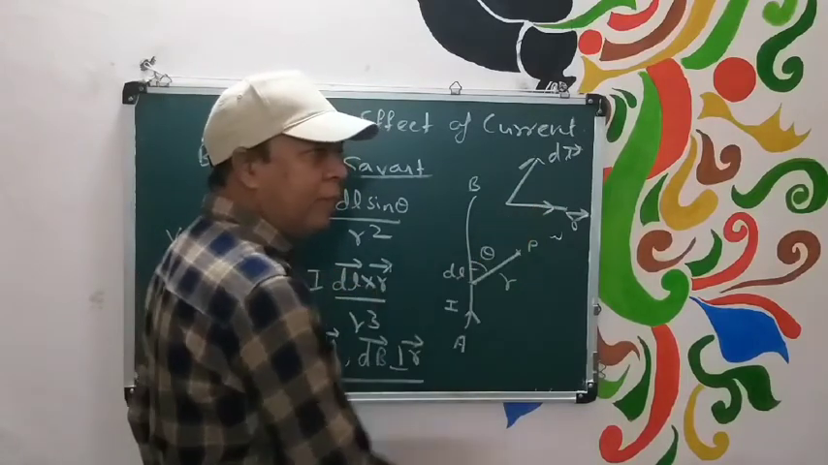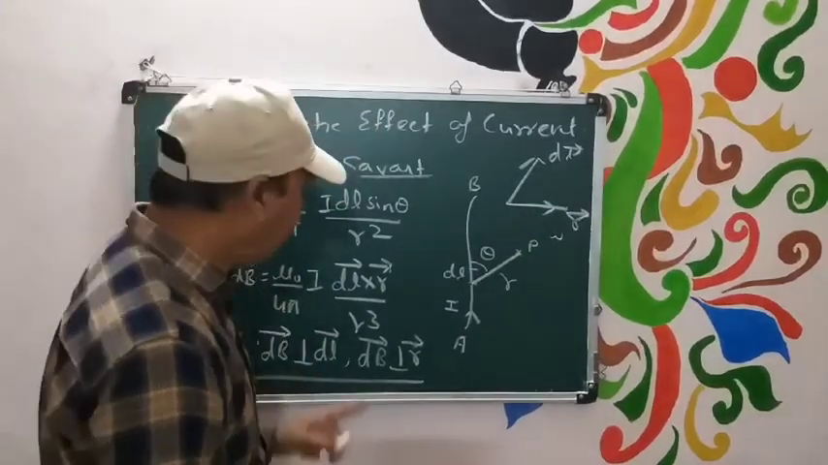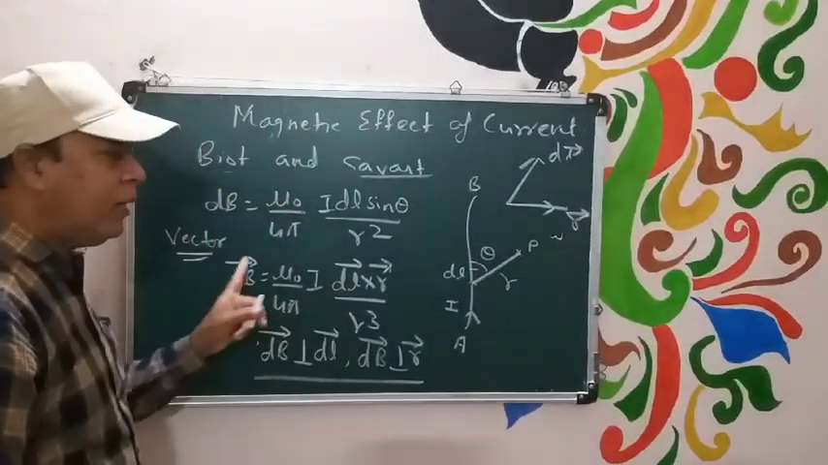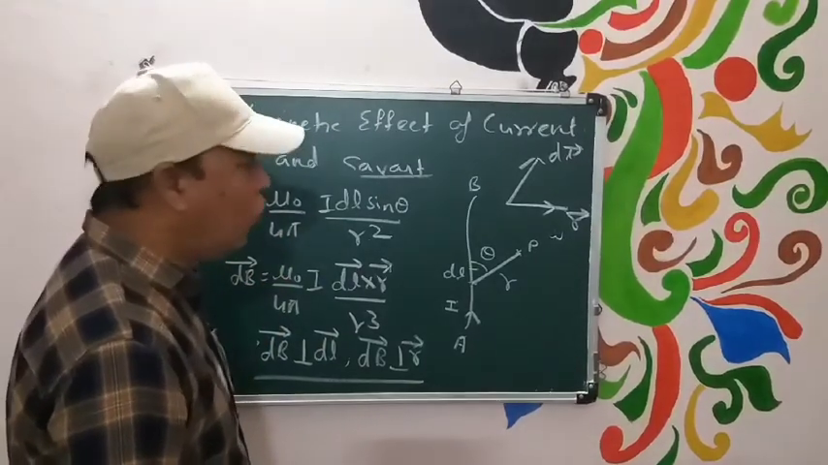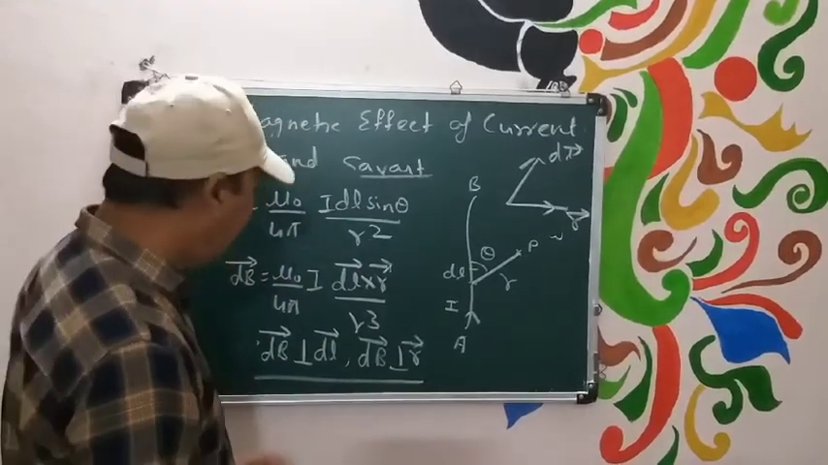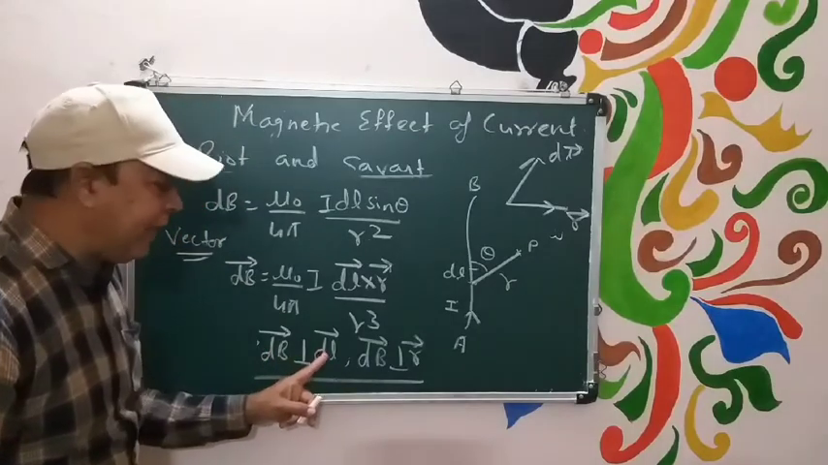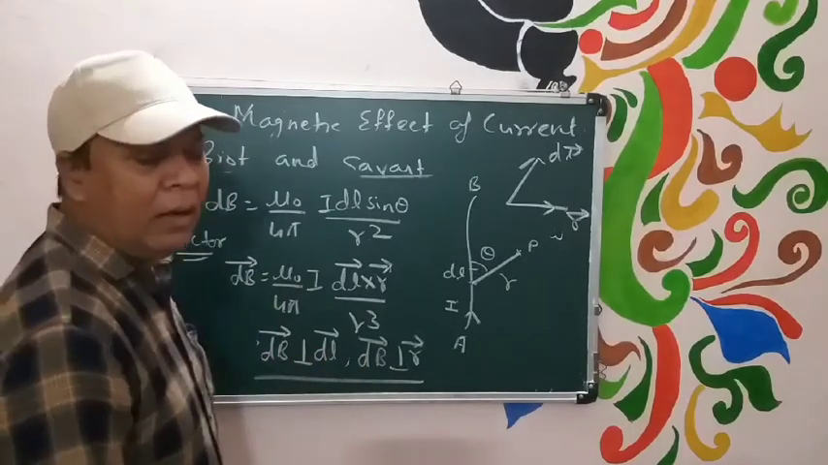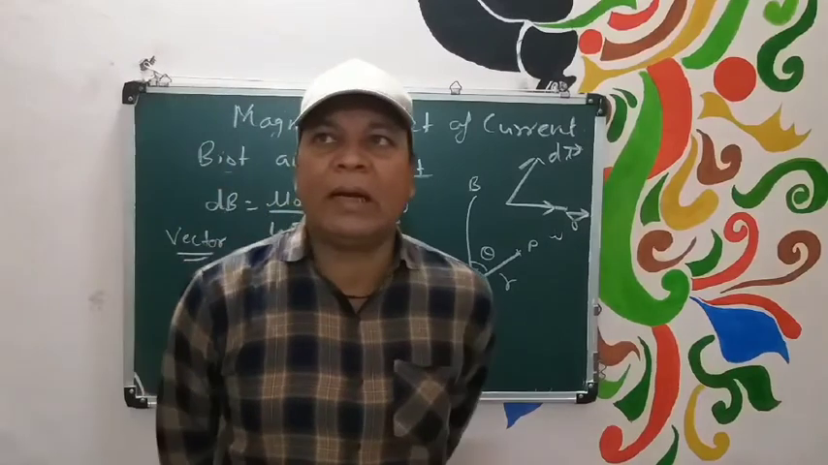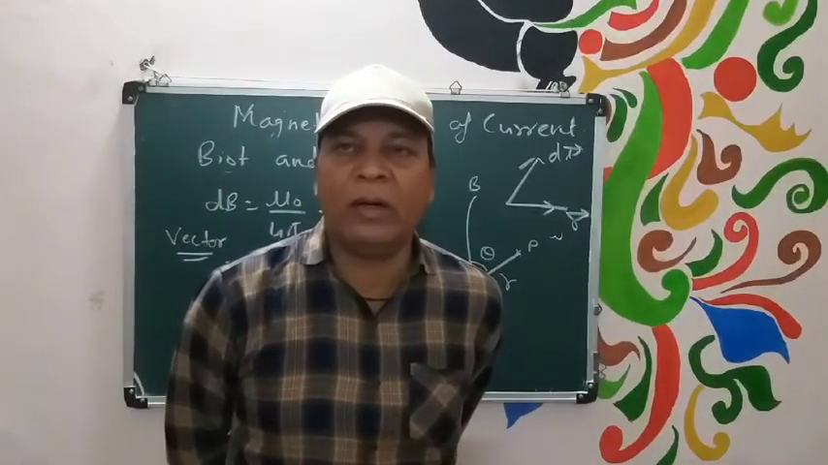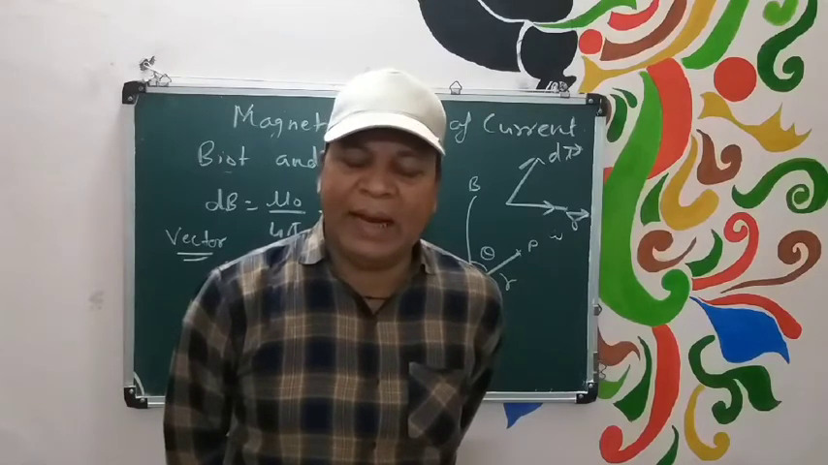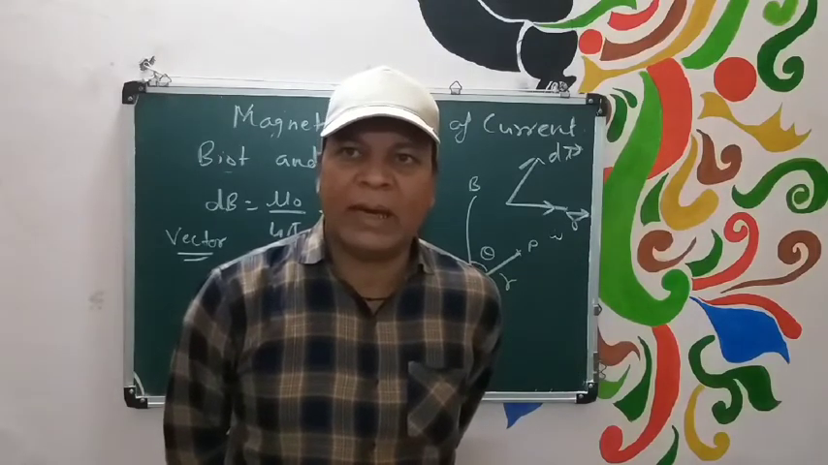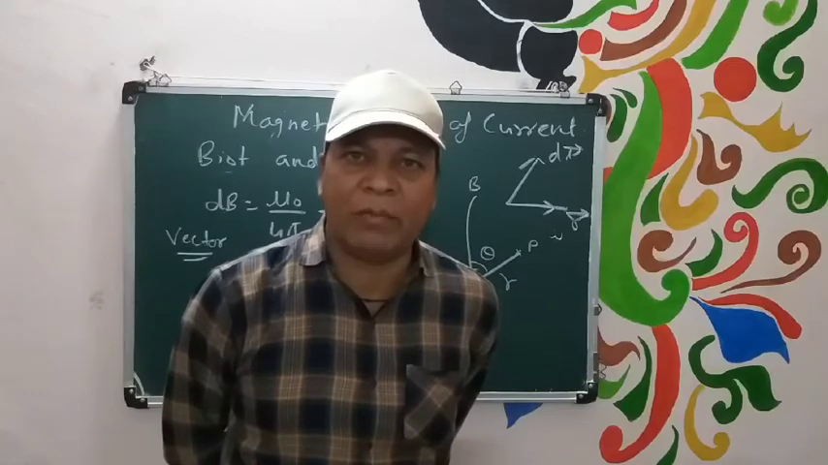r cross dl, it should be outward. So for the direction of dB, obviously you will use Maxwell's screw law. Clear? So dB should be perpendicular to the plane containing dl and r. It may be inward, it may be outward, depending upon the location of dl and r. So direction will be determined by using Maxwell's screw law.